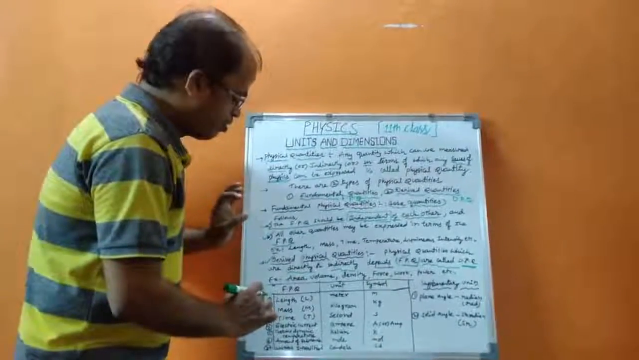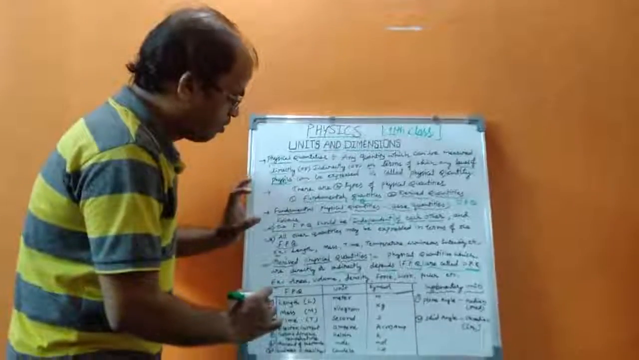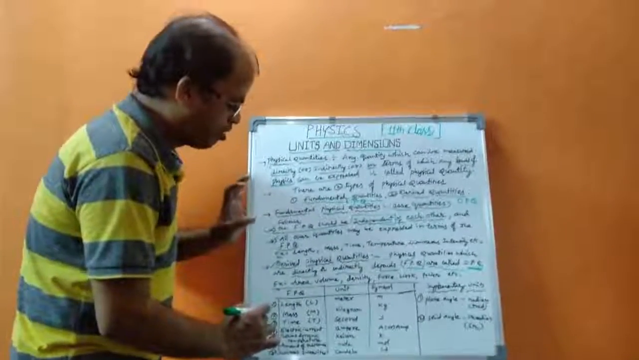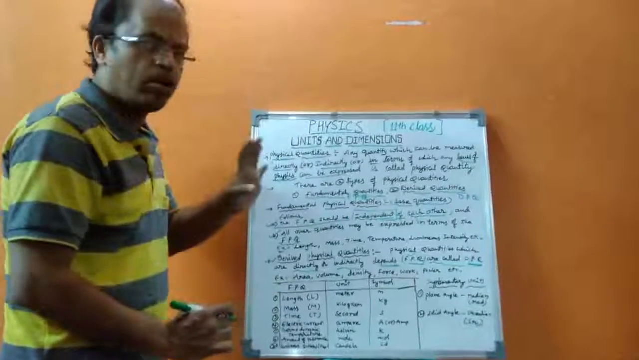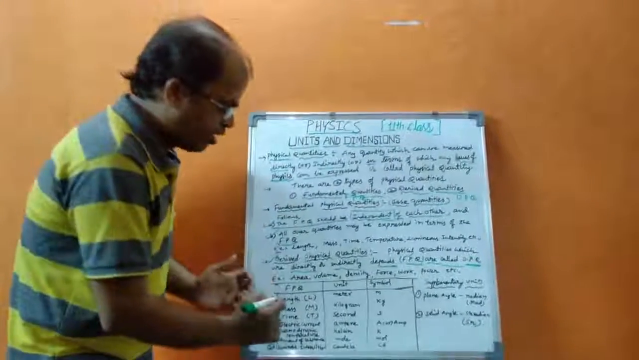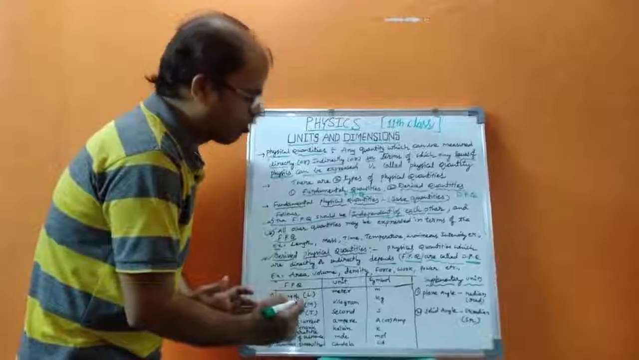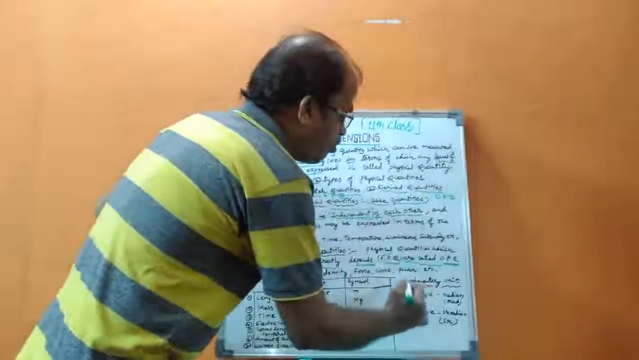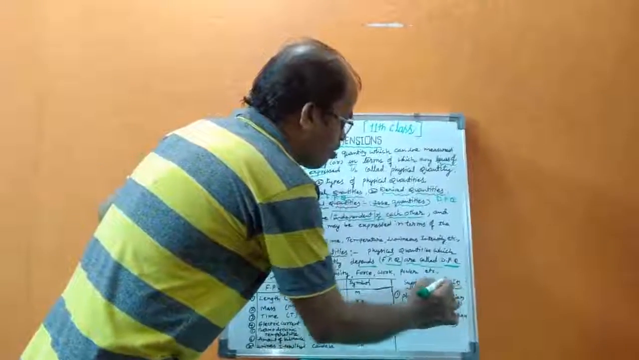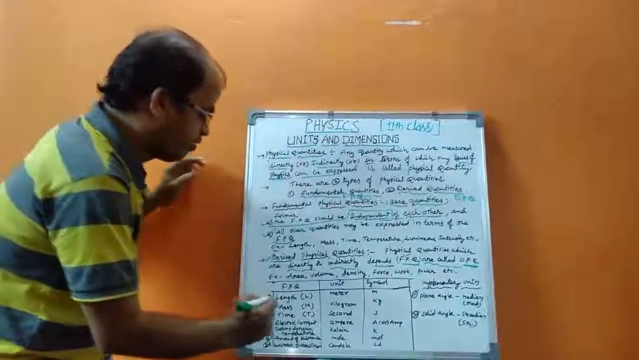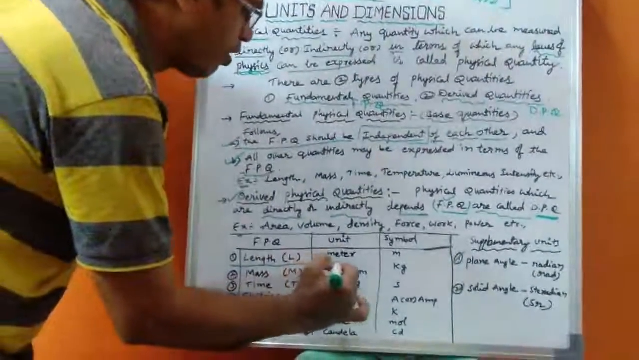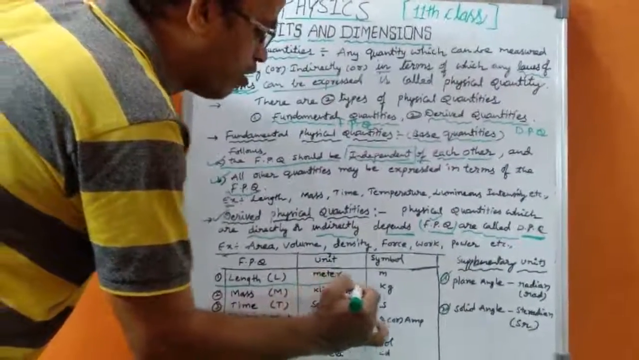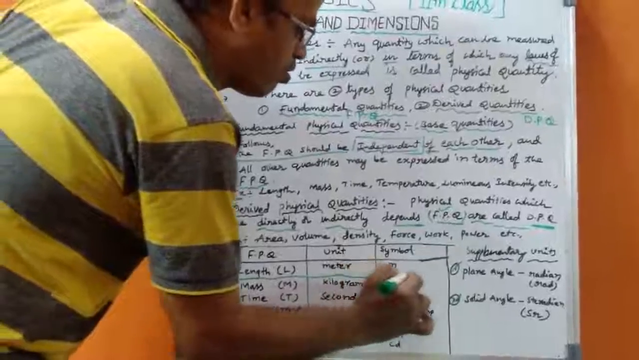Here we have the SI units of the fundamental physical quantities. We have 7 fundamental physical quantities. Besides these, we have 2 supplementary physical quantities and their units. First, the 7 fundamental physical quantities. First one, length. Its unit is meter and the symbol is m.